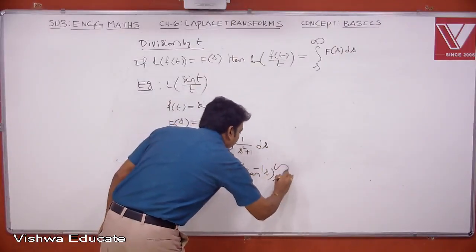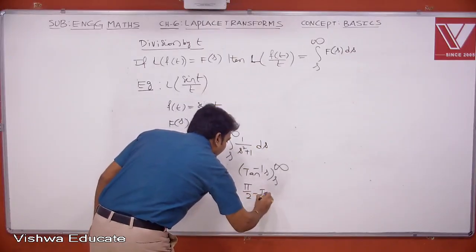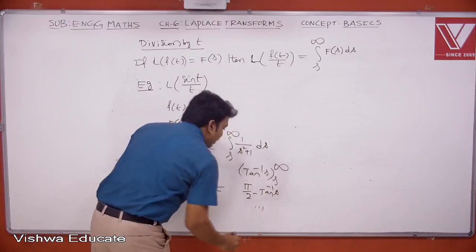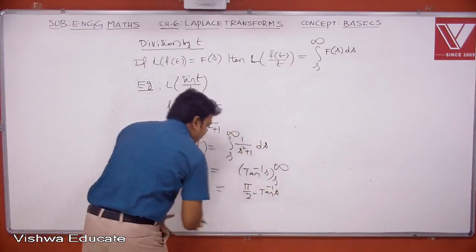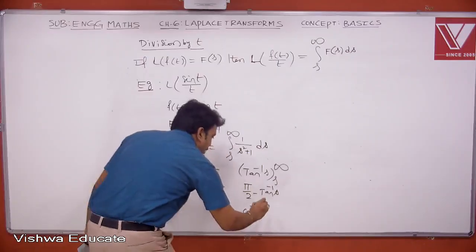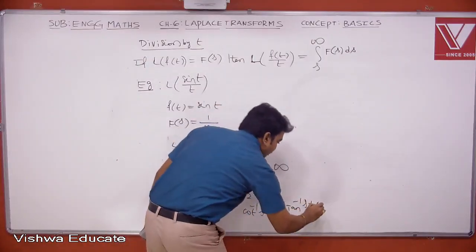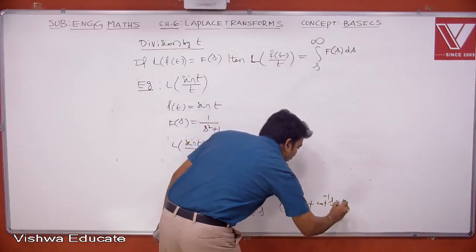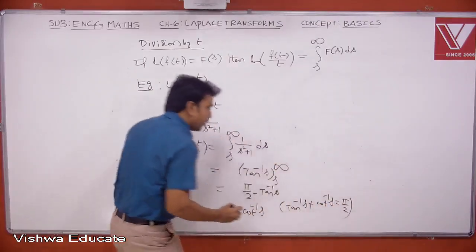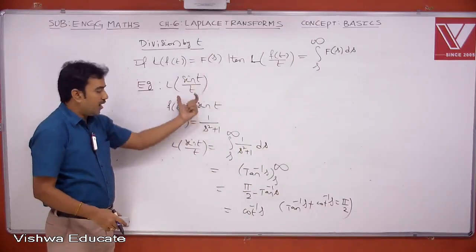Apply the limits from s to infinity. Tan inverse infinity is pi by 2 minus, s is replaced by s. So the result is pi by 2 minus tan inverse s, or you can write it as cot inverse s, because tan inverse s plus cot inverse s equal to pi by 2. Note this point followed by this example.